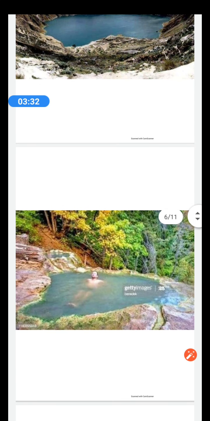The next picture is of a hot spring. Hot springs are actually underground water, that is, water which flows under the surface of the earth in the volcanic area. In these areas, the rocks under the earth are hot, and any water which comes in contact with this hot rock gets warmed up.